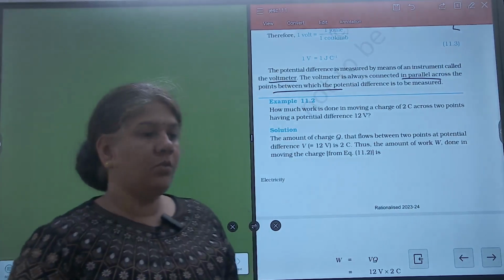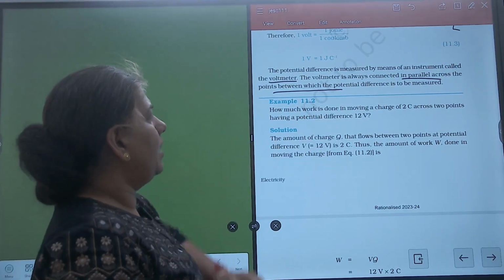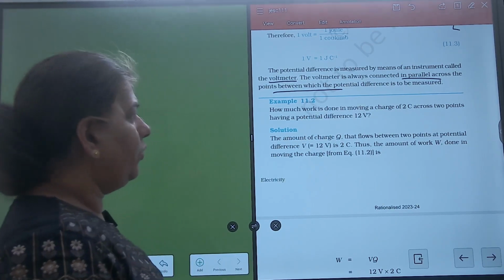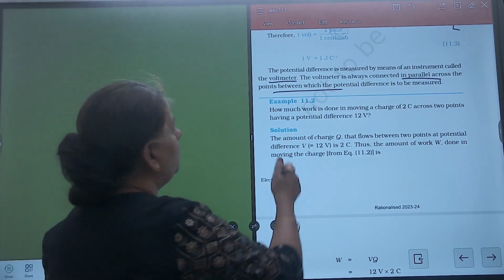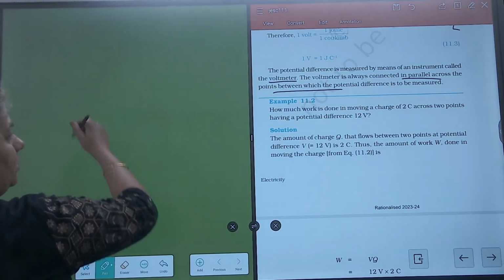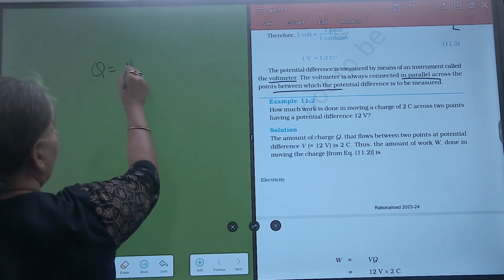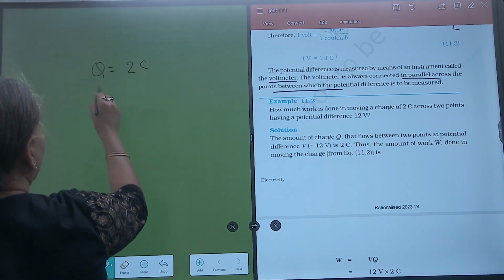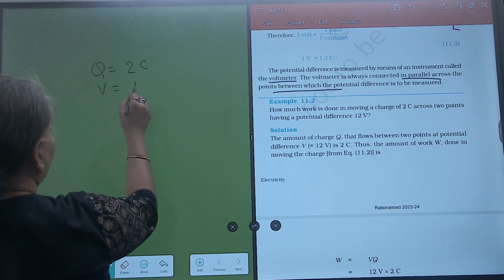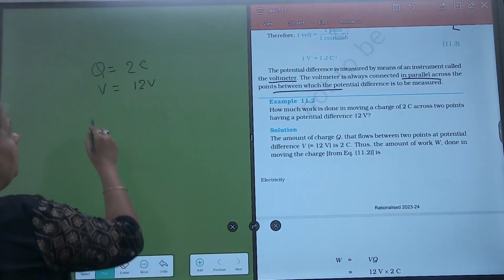Now let's see these questions. How much work is done in moving a charge of 2 coulombs across 2 points having a potential difference of 12 volt? So we are given charge Q is equal to 2 coulombs and potential difference V is given 12 volt. So how much work is done?